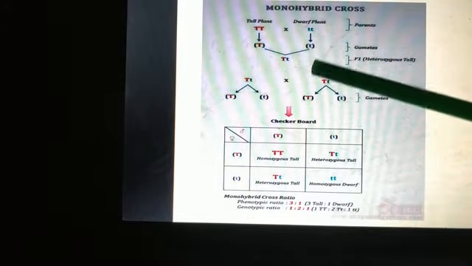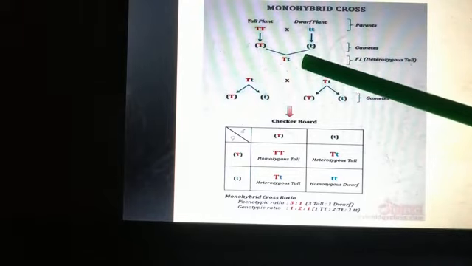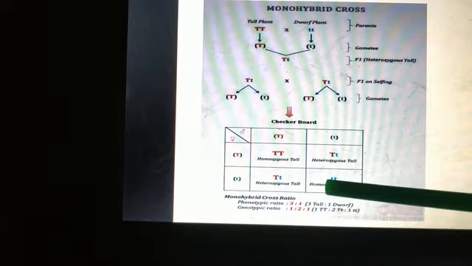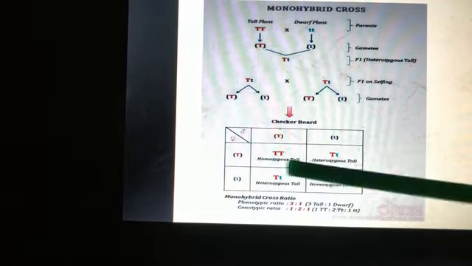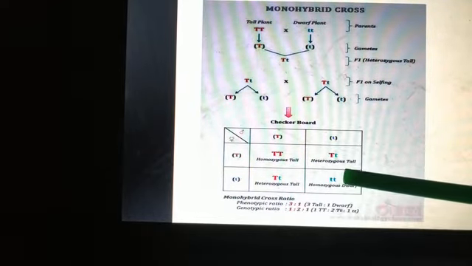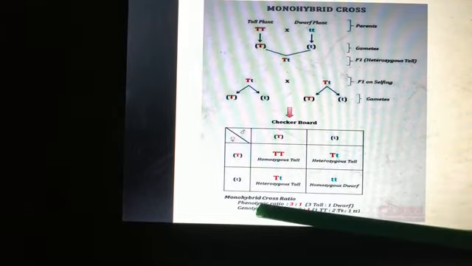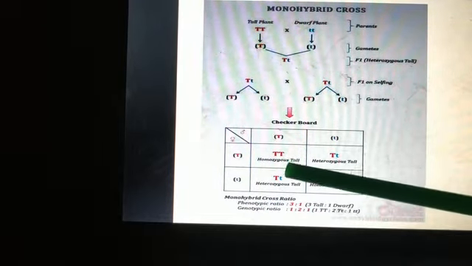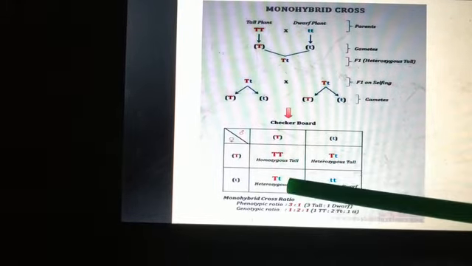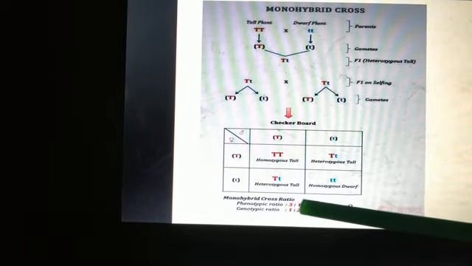So in F1 generation, you can see we got capital T and small t, that means all the plants were tall. And here in F2 generation, you can see this one will be tall, this also tall, this also tall, but only this one is dwarf. So what will be the phenotype ratio? The phenotype means the observable characters. So 3 tall plants and 1 dwarf plant. So the ratio is 3:1.